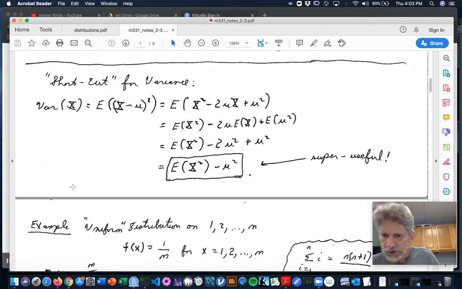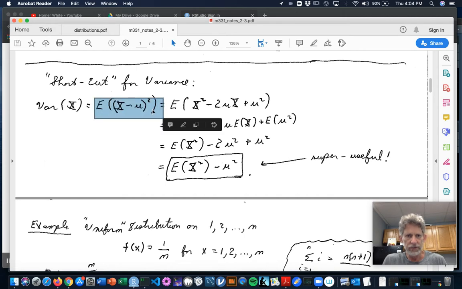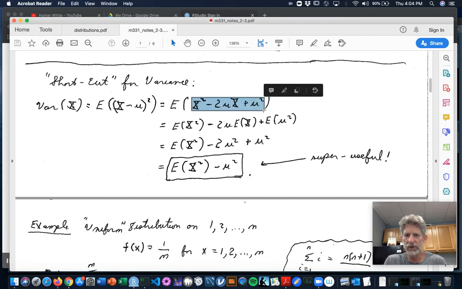So the shortcut rides on the properties of expected value that we learned about in the last section. See, we start with the variance of x, and we just trot out what it is by definition. And then we say, hey, let's square out the (x minus mu) squared, FOIL it out. So we're looking at the expected value of sums and minuses of random variables. And so by the properties of expected value, that's the sum and the minuses of the expected values of the random variables.